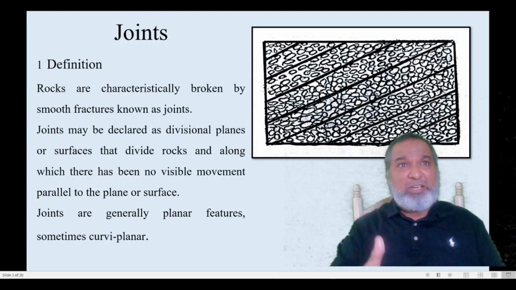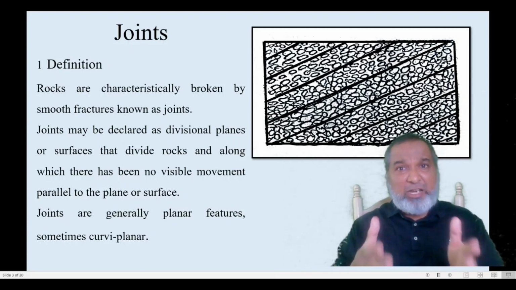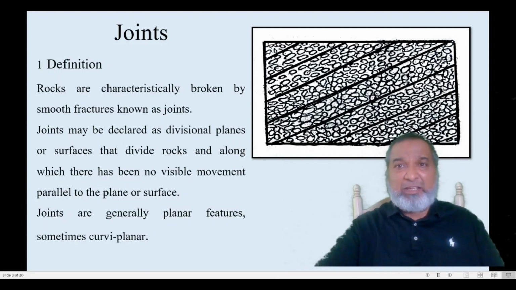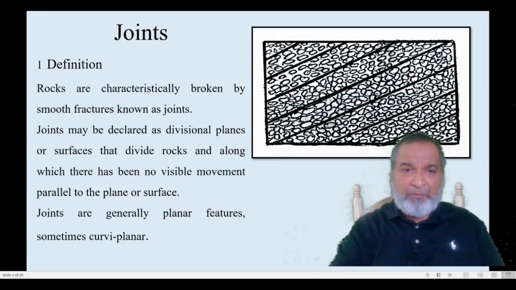That particular joint may be in sets: one set, two sets, three sets. In this diagram I am going to show you one set in sedimentary rock. The joints may be straight, or planar, or curvy planar.